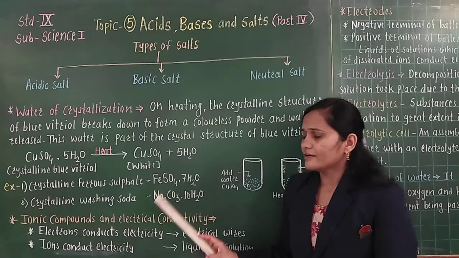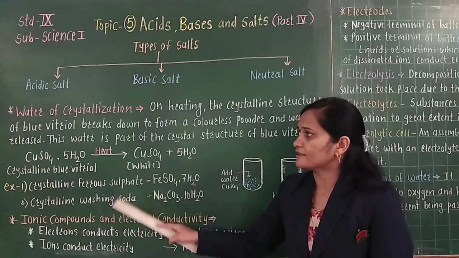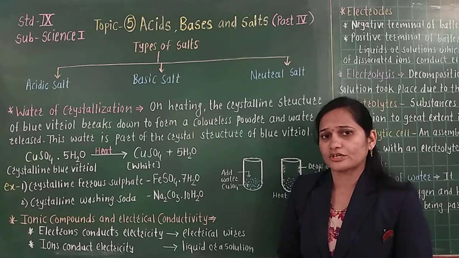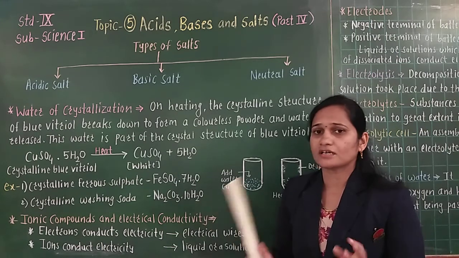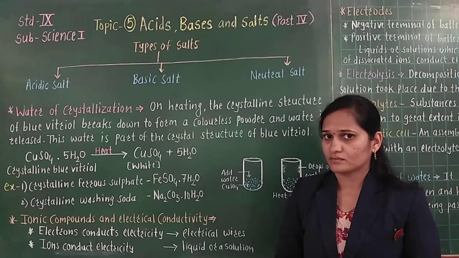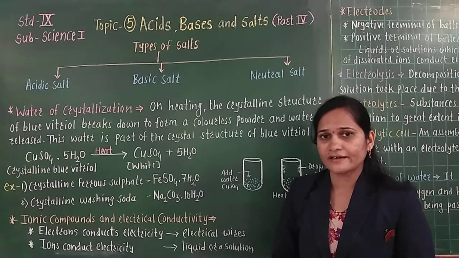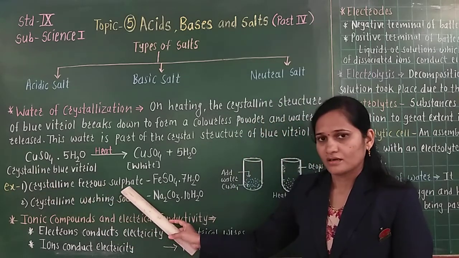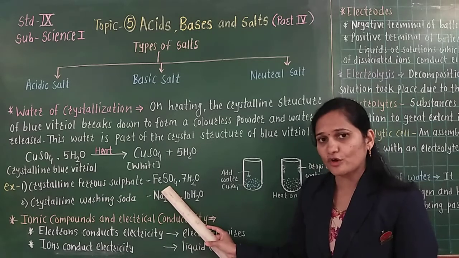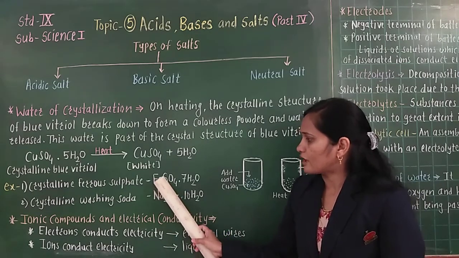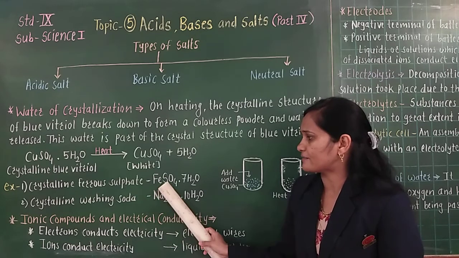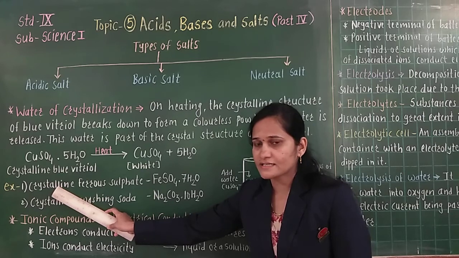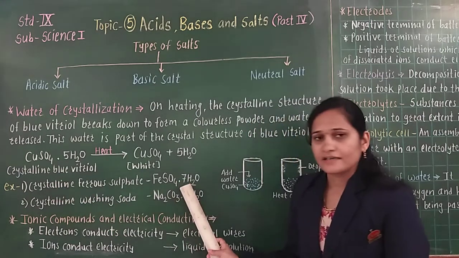Now, there are different examples included in the water of crystallization, where a definite proportion of water is present in the chemical formula of the compound. Two examples I have written here. The first example is crystalline ferrous sulfate. Ferrous sulfate means FeSO4, and we have written crystalline here, which means a definite proportion of water is present in it.